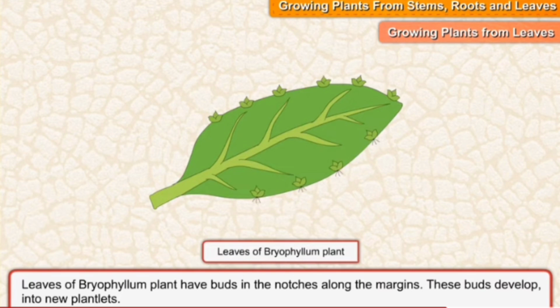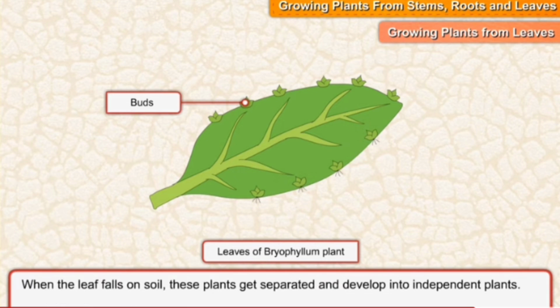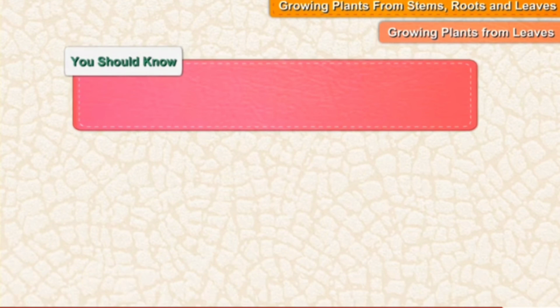Now, growing plants from the leaves. Leaves of the bryophyllum plant have buds in the notches along the margins. These buds can grow into new plants. When the leaf falls on the soil, these plants get separated and develop into independent plants.